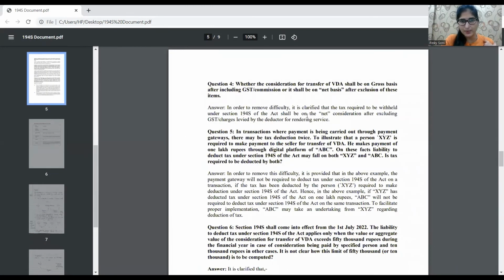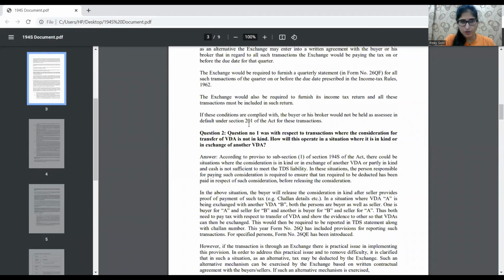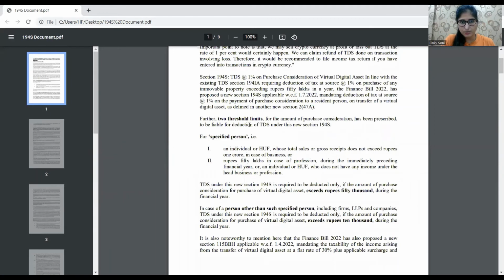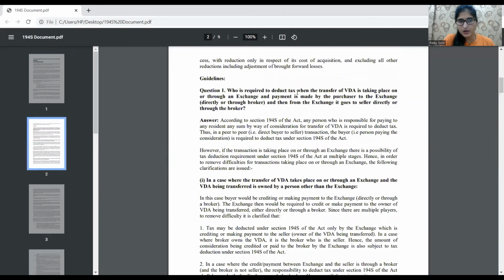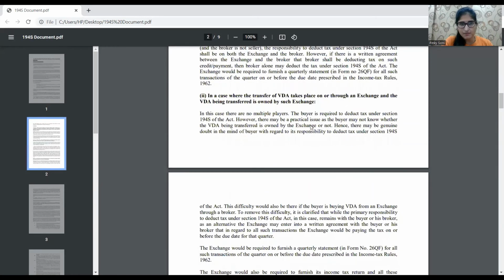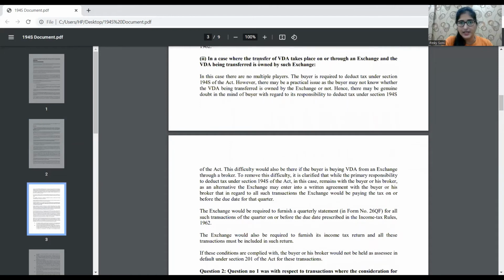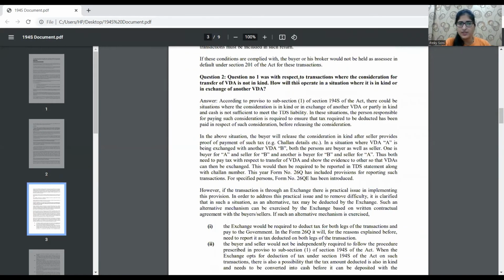So other guidelines which were provided were like, let me just allow you all through these points which we have discussed. So we have already covered these guidelines. One was who is required to deduct TDS, and when the transfer of VDA is taking place through an exchange, this we have already covered. And in a case where transfer of VDA takes place through a broker other than exchange, and in case where the transfer of VDA takes place through an exchange and the VDA being transferred is owned by such exchange, so the ownership is also with the exchange.